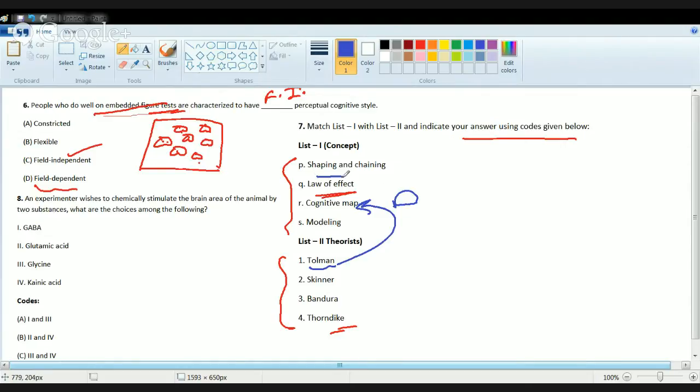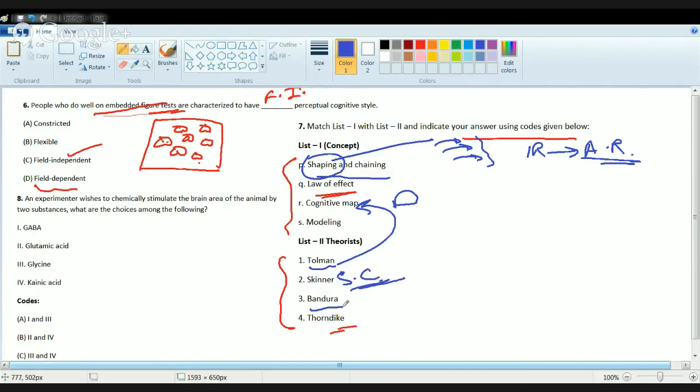Next is chaining and shaping. There is a bit of difference between shaping and chaining. Shaping is when you are reinforcing approximations of desired behavior. For example, I know doing this is good, so I'll ask my child to continuously do that. It's successive approximations. With each successive progression, he will do much better than the previous effort. And what is chaining? Chaining involves one response that leads to the occurrence of another response. So that is shaping and chaining. And this concept was given by Skinner. So shaping and chaining were given by Skinner.